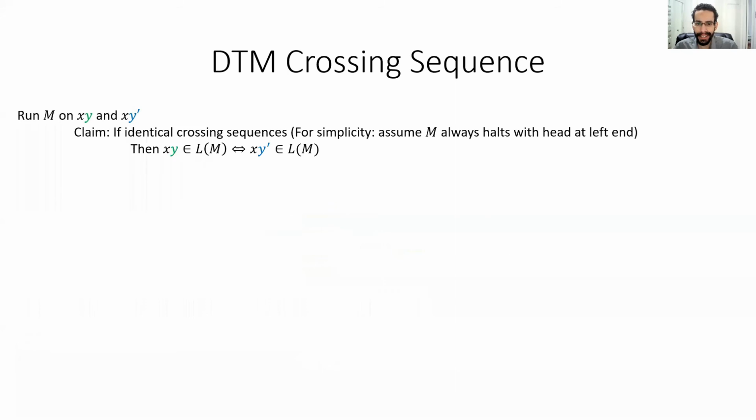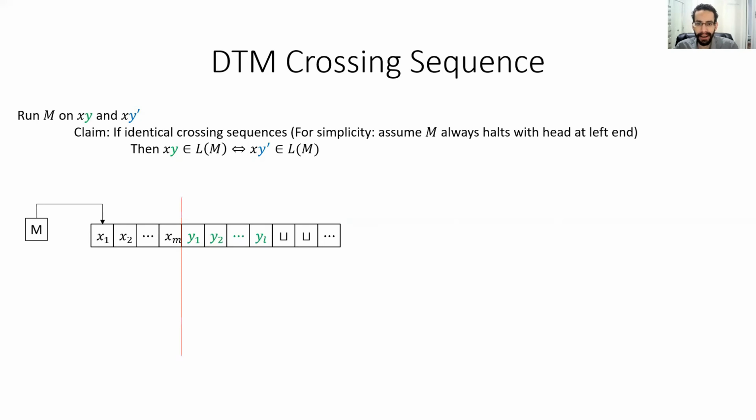Next, we will see how crossing sequences can be used to prove lower bounds. Let's now consider running M on a pair of partitioned inputs, xy and xy prime, where it's only the suffixes of these two strings that differ. Suppose that the crossing sequence of M, when it's run on the input xy, is identical to the crossing sequence of M on xy prime. Then we claim that M has to make the same decision on xy and xy prime. That is, both of these inputs have to be accepted, or both have to be rejected. Let's see why that's the case.